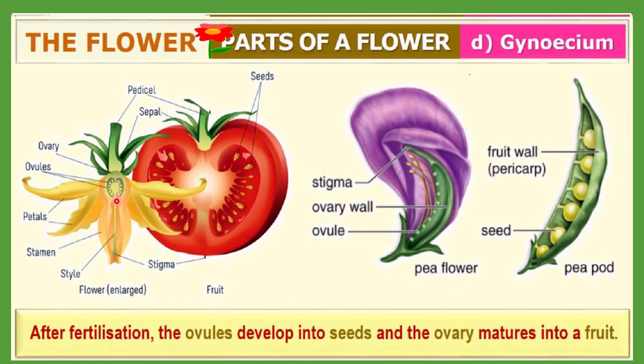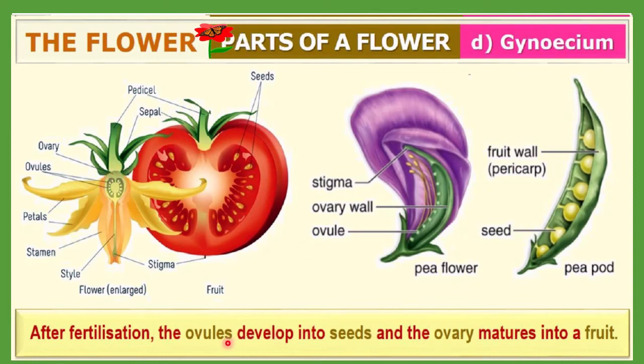When an ovule inside is fertilized by a pollen grain during sexual reproduction, the ovule develops into a seed, whereas the whole ovary matures into a fruit.